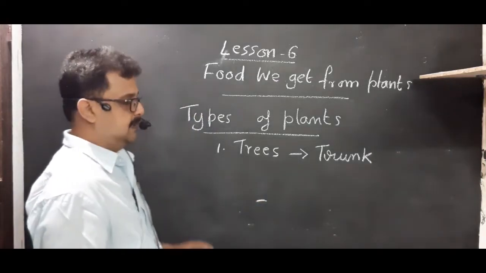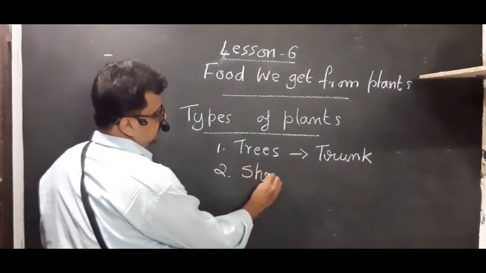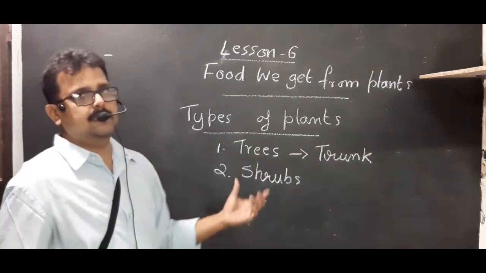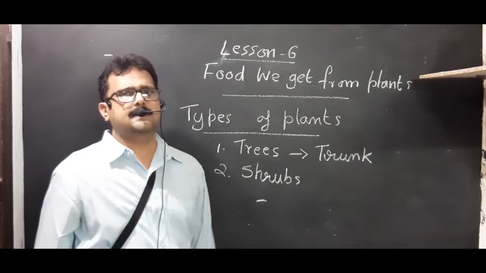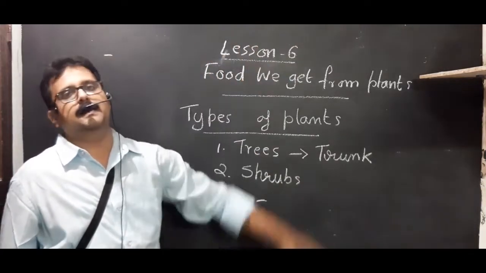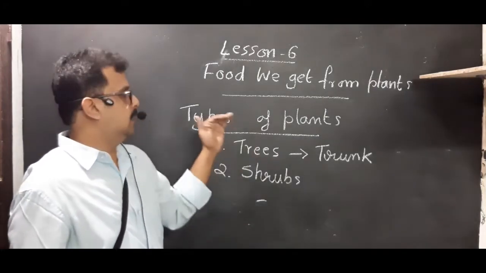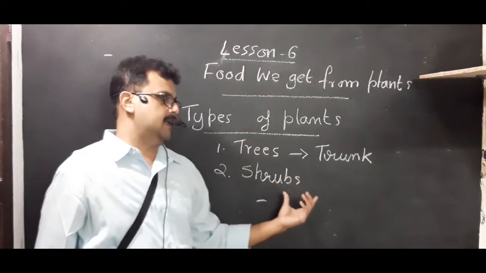Then after that, the medium sized plants are called the shrubs. Medium sized plants are known as the shrubs. All of you have seen hibiscus plants. They will grow up to a certain limit. After that, they cannot grow. They cannot become large trees. They grow only up to a certain height. Such plants are known as the shrubs.